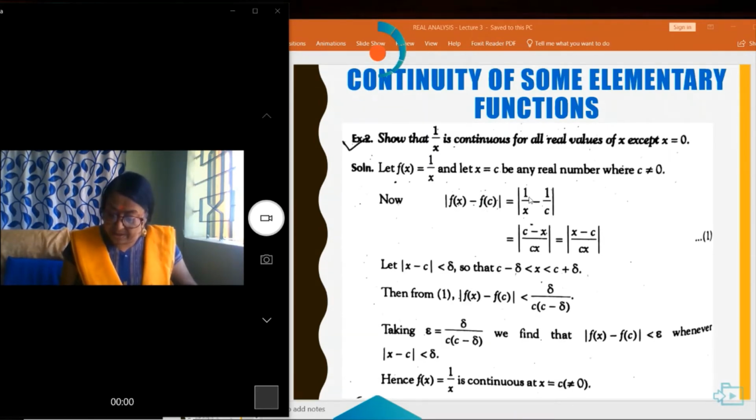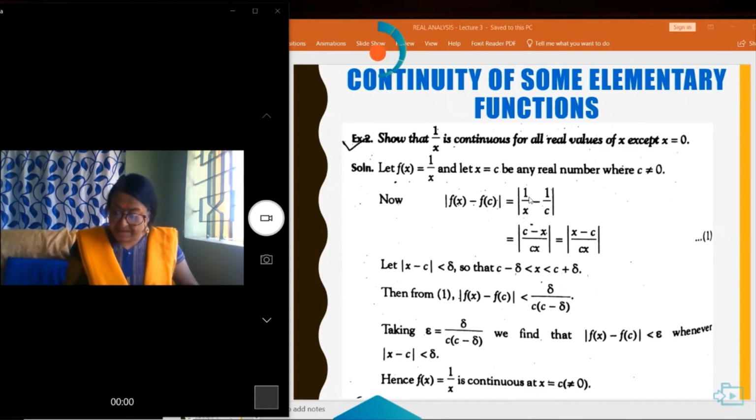Show that the function 1 by x is continuous for all real values except at x equal to 0. f(x) minus f(c) can be written as modulus of 1 by x minus 1 by c, which after calculation can be written as modulus of x minus c by cx. Let modulus of x minus c be less than delta, then x lies between c minus delta and c plus delta.